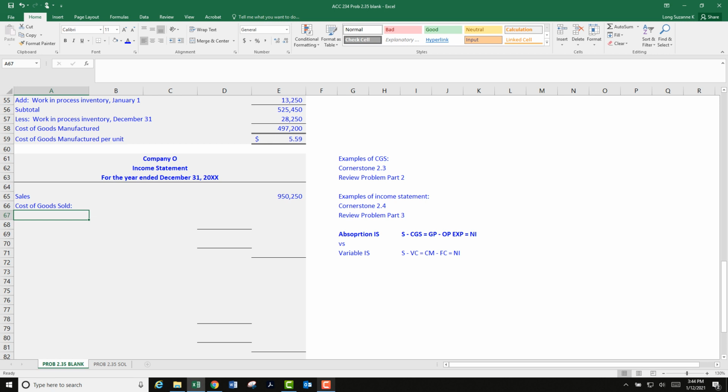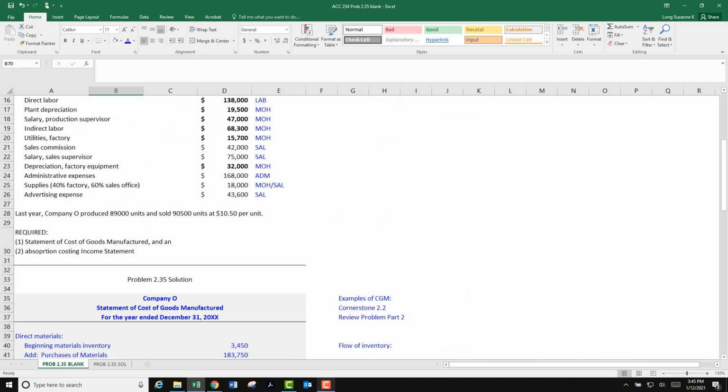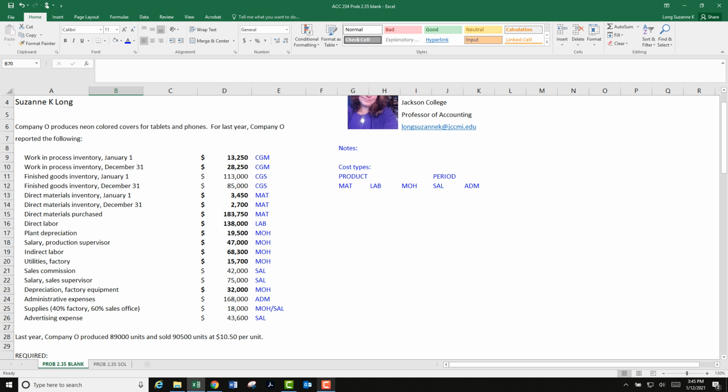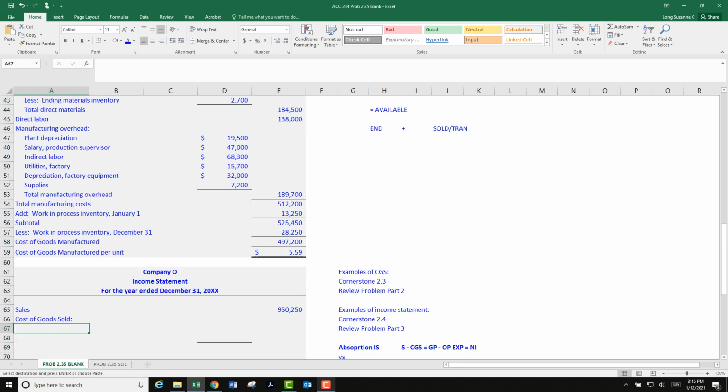Cost of goods sold. Oh, what am I doing typing? Let's go up. Cost of goods sold. What am I going to sell to my customer? Am I going to sell direct materials to a customer? No. Am I going to sell work in process to a customer? No. Finished goods. Yeah, that's what we're selling to a customer. So this one right here is our beginning. And that's going to become an, well, let's just leave it like that. I was going to say add, but no, we don't want that.